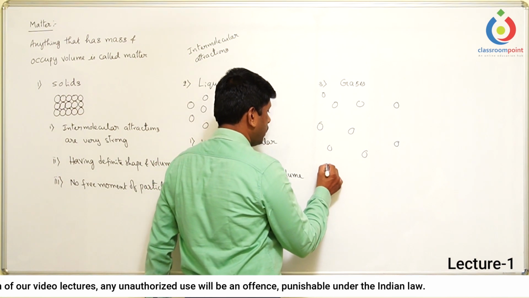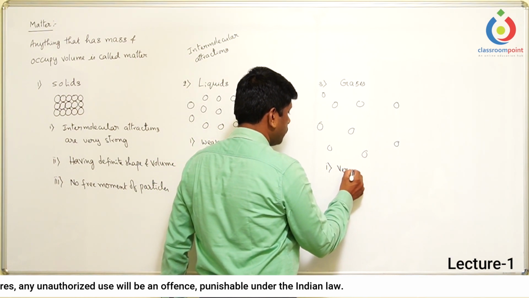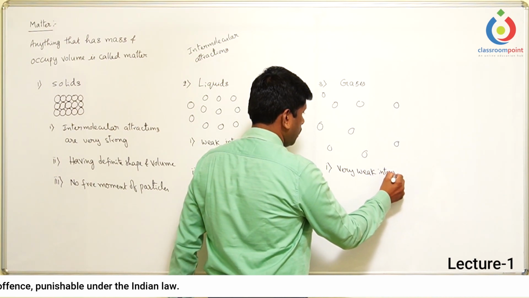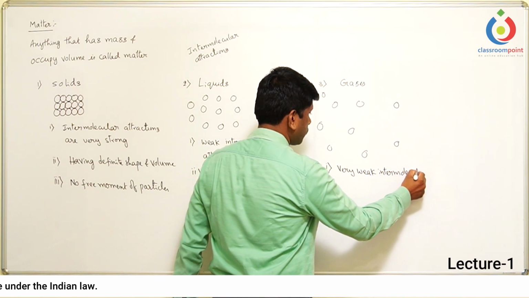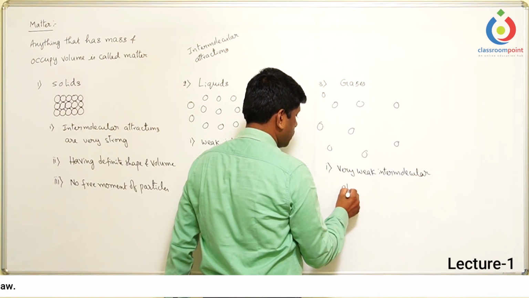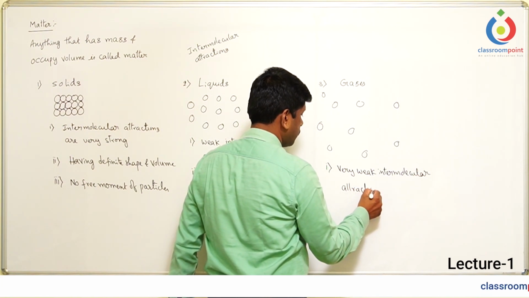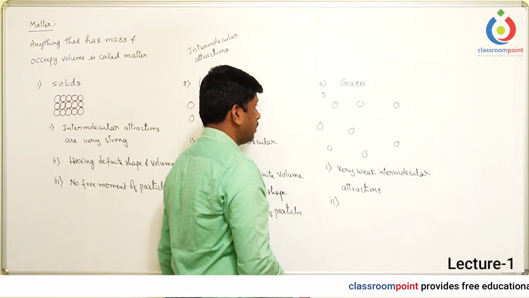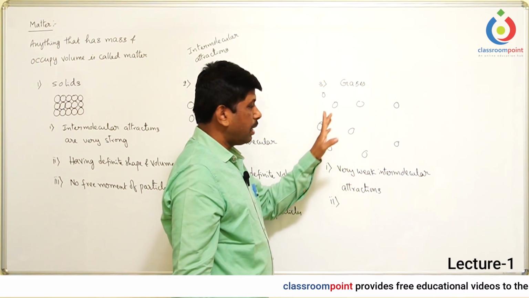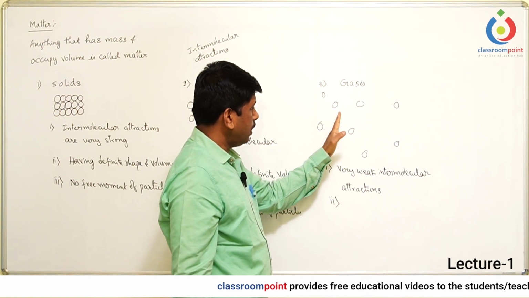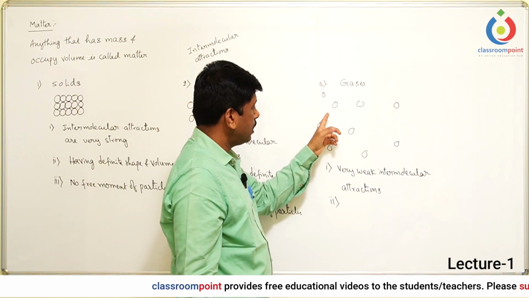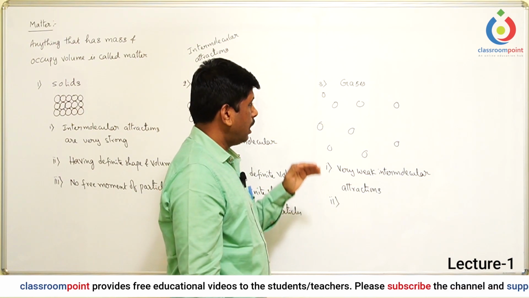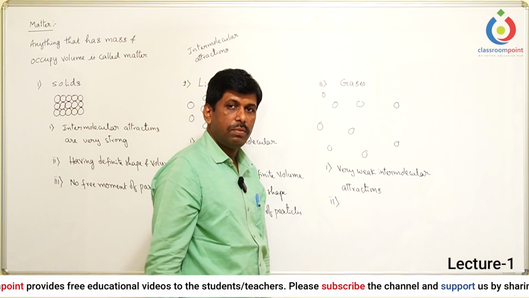So here we can write down that very weak intermolecular attractions are present. Second, very free movement of the particles is present. Since very free movement of the particles is present, these gases do not have definite shape. At the same time, they do not have the definite volume also.